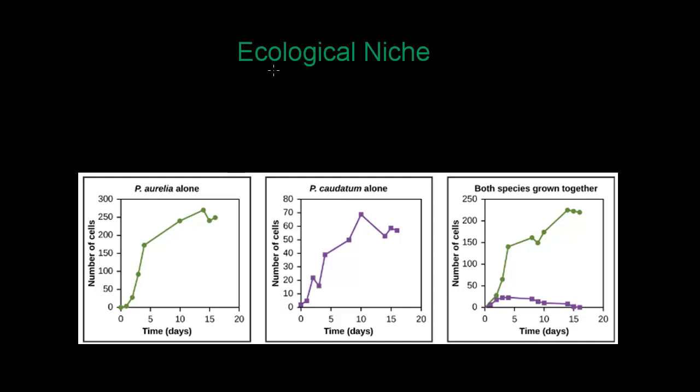In this video, we're going to talk about ecological niche. This is a term that usually refers to where an organism lives and what it does there. So basically, in other terms, it's just the job of that organism in a specific ecosystem. Now, in ecology, we say that two living organisms that live in the same species cannot have the same niche.